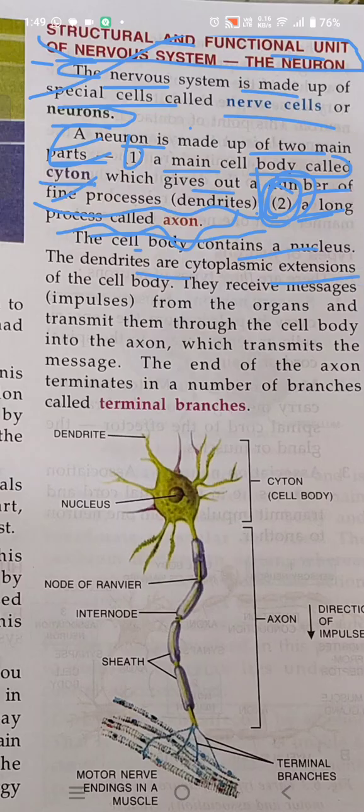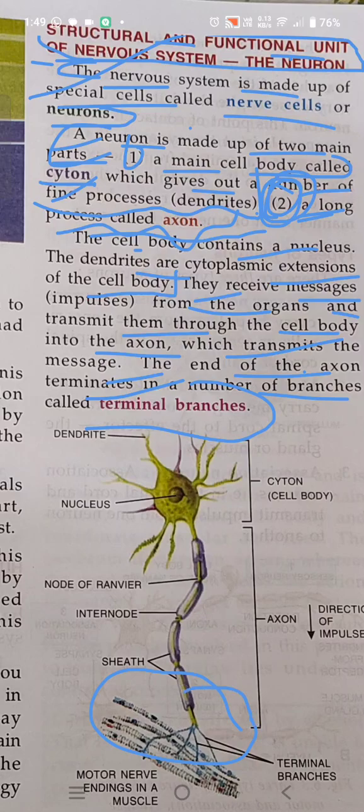The dendrites are cytoplasmic extensions of the cell body. They receive messages from the organs and transmit them to the cell body into the axon, which transmits the message. The end of the axon terminates in a number of branches called terminal branches.